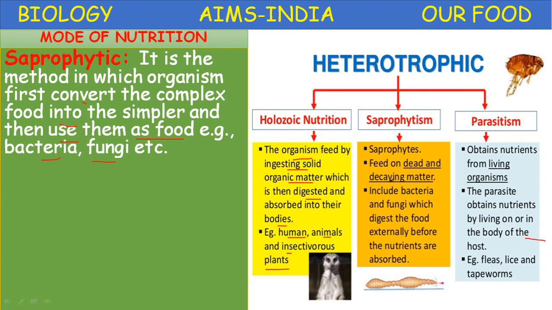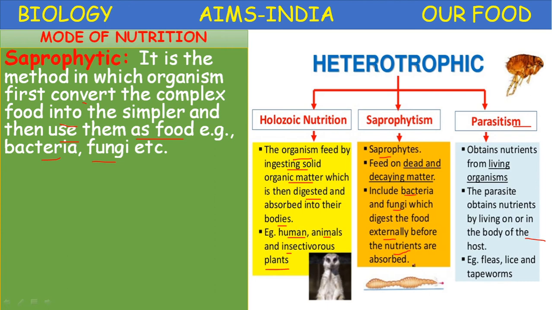It is also called saprophytism. The saprophytes feed on dead and decaying organic matter, which include bacteria and fungi, which digest the food externally before the nutrients are absorbed.